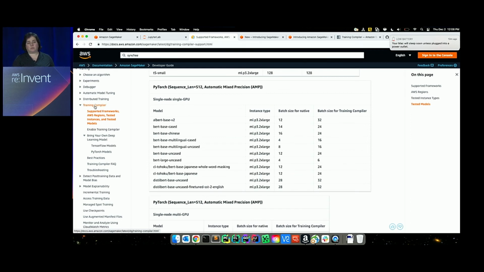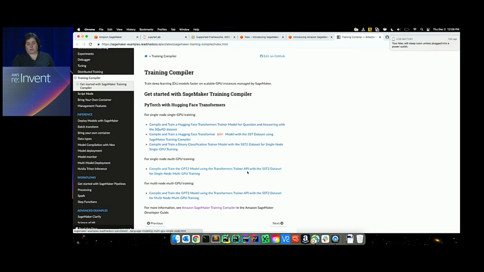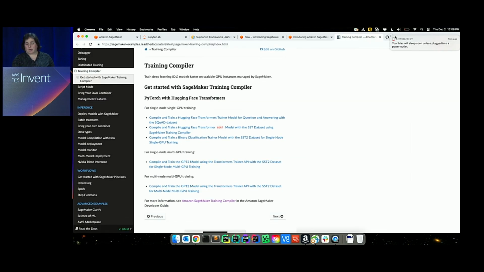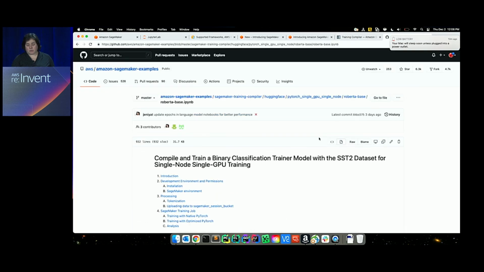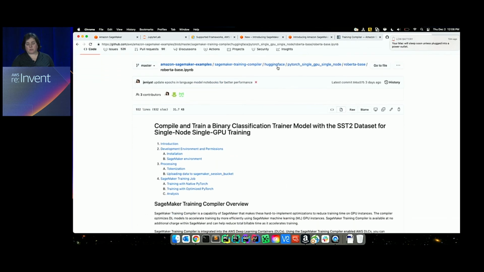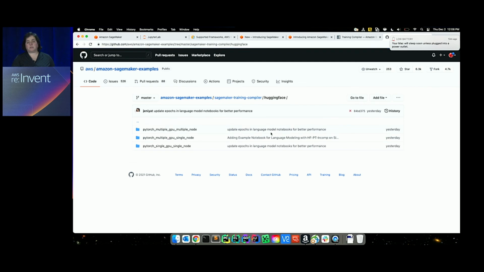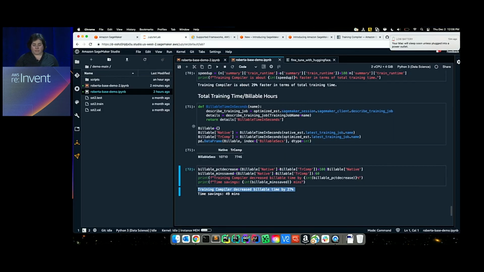You can find training compiler there. Also you can look at the example notebooks, which you can see here, that I was just showing you earlier. And all of this is generally available today. So with that, let's get back to our presentation.